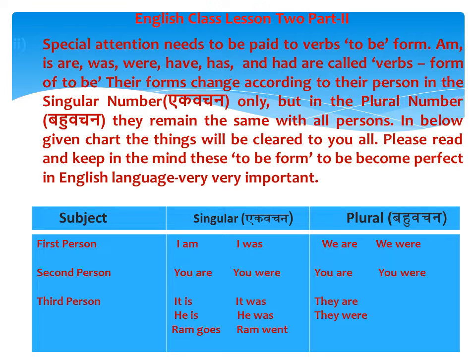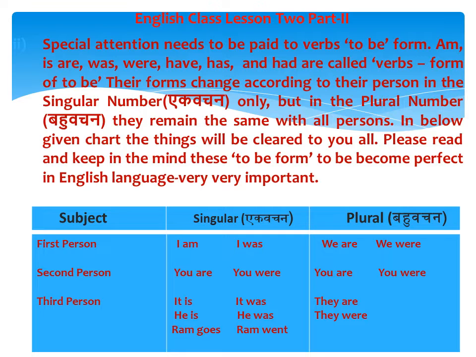Now coming to the third point, that is third person. When we talk about the third person in singular, we call it it is, it was, he is, he was, Ram goes, Ram went. These things are as per singular number, whereas in plural we call them they are, they were.